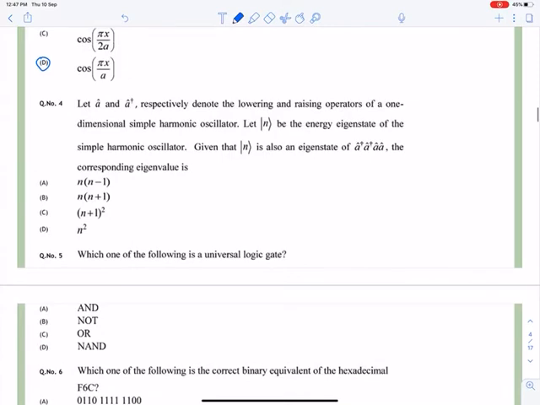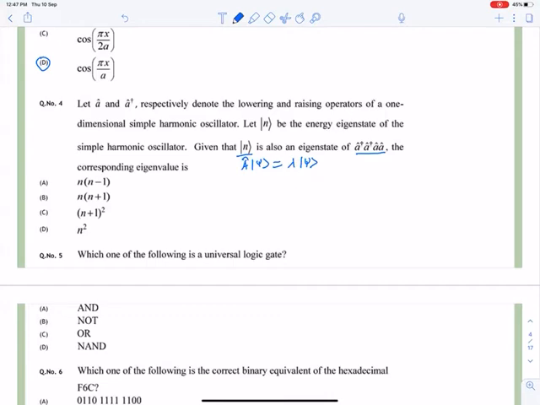Now we will move to our fourth question. Let A operator and A operator dagger respectively denote the lowering and raising operators, and n is the eigenstate. The eigenvalue equation is, if A is an operator acting on psi, it gives eigenvalue lambda times the same psi.